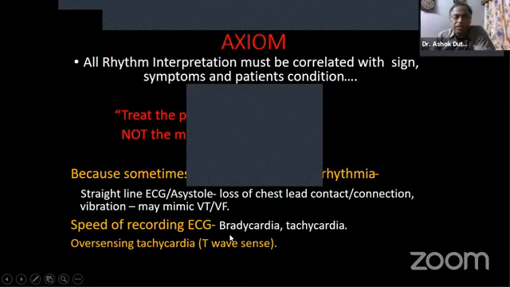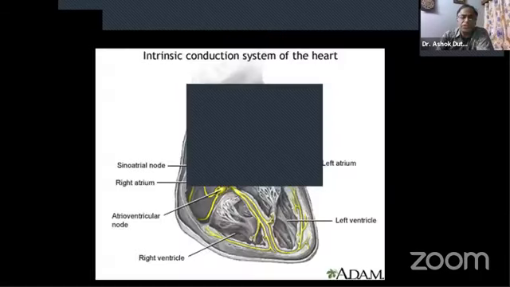So heart rate is actually 70, but the monitor will see that heart rate is 140. The same way, sometimes that may be because of speed. Sometimes on the ECG it looks like the rate is 60, but the patient is sent for pacemaker implantation with an ECG heart rate of 30. So that is also a misdiagnosis.